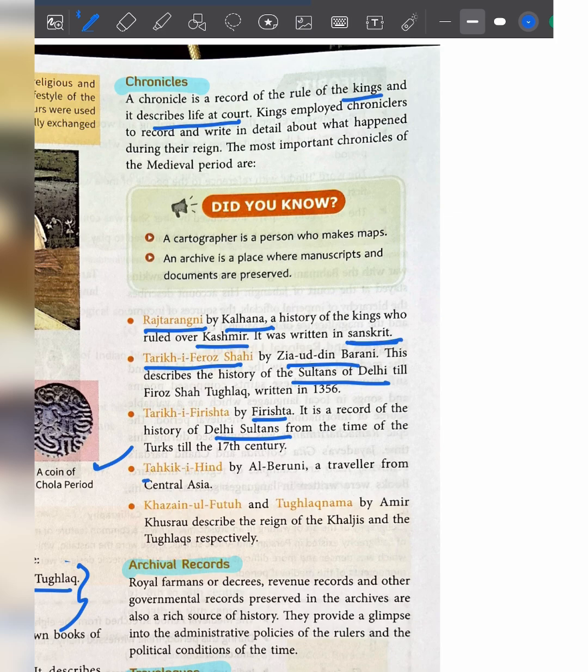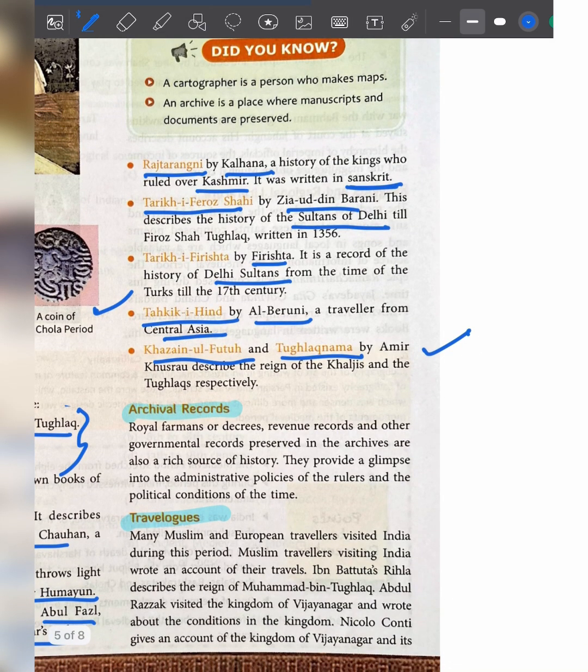Then Tahqiq-e-Hind. It is written by Al-Biruni, who was a traveler from Central Asia. Then Khazan-ul-Futuh and Tughlaqnama. They are written by Amir Khusro. Okay, this is important. Then there are archival records also, like royal farmans or decrees or orders, we can say, are preserved in the archives from their period. So they also provided information.